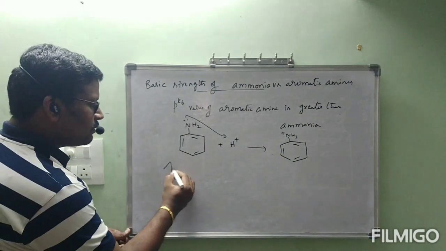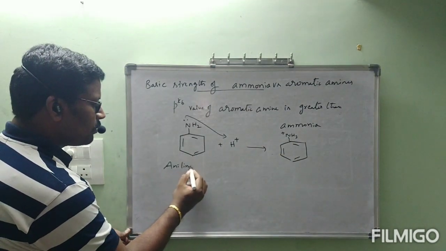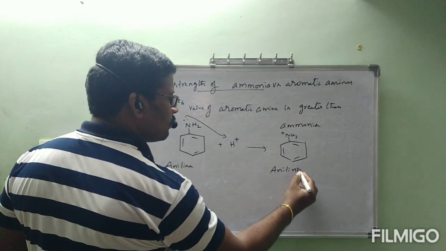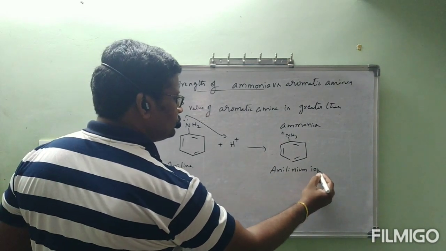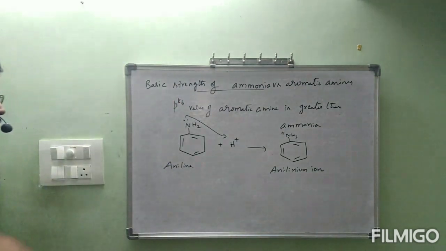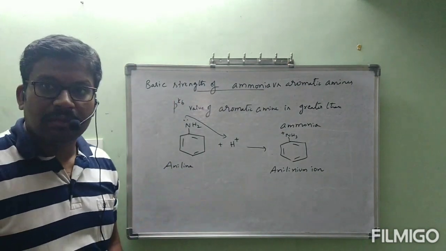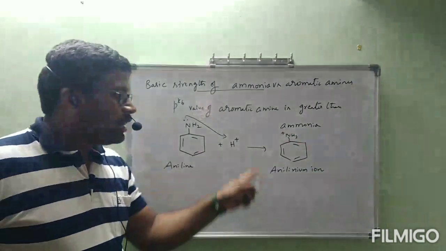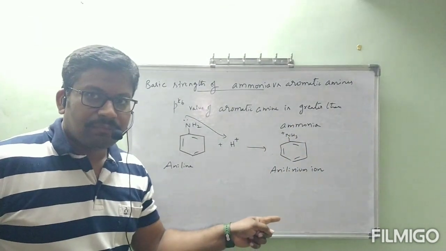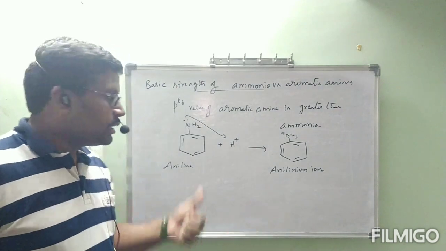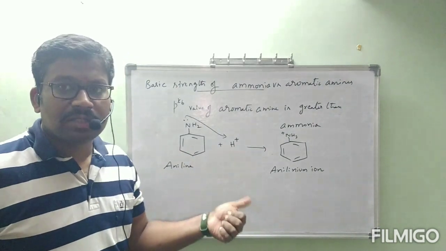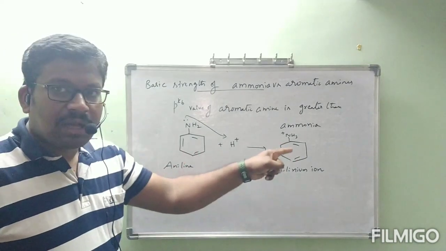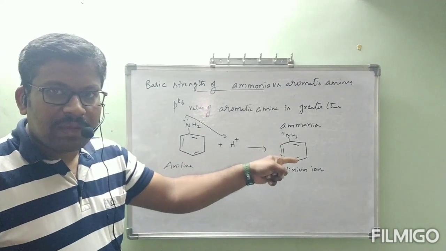This is aniline and this is anilinium ion. Yesterday also we told, like this, the ammonium ion is formed when this amine donates its lone pair of electrons to H plus.